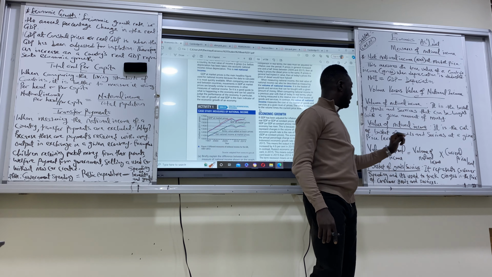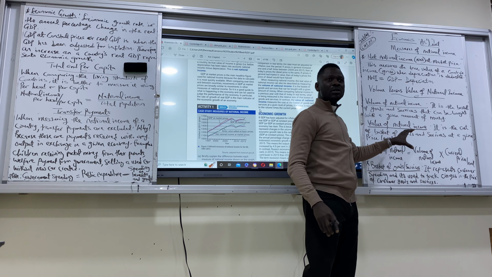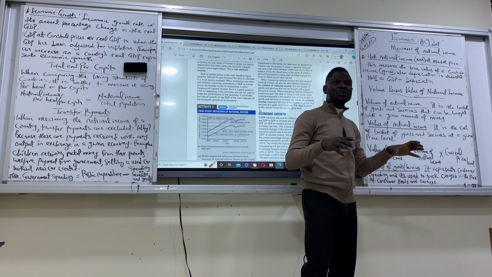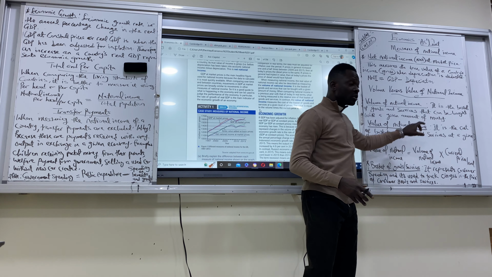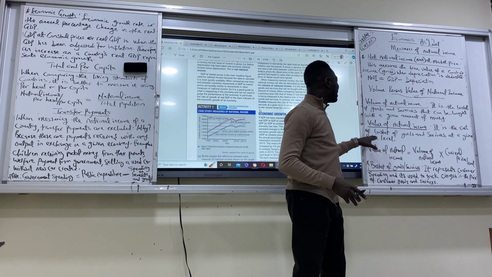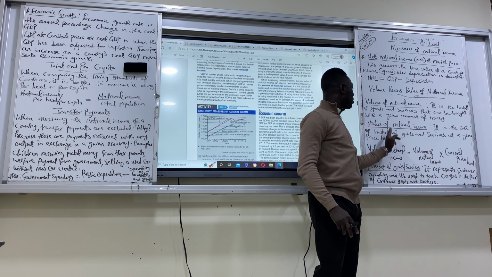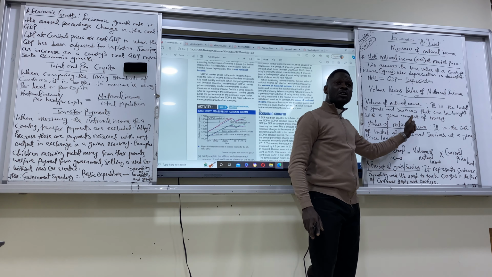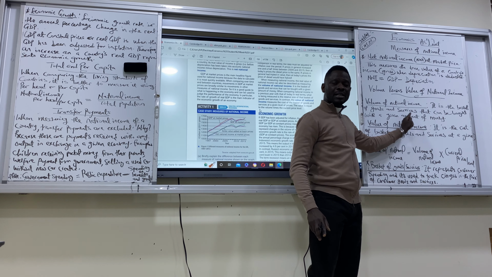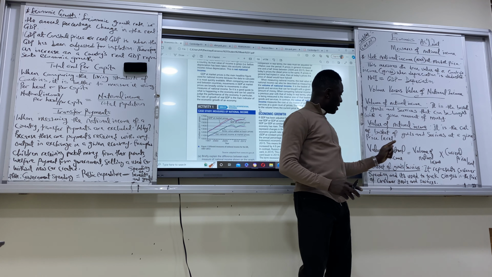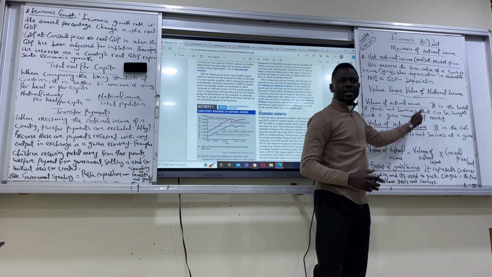Then the value of national income is the cost of the basket of goods and services at a given price level. So when we talk about the value, we're talking about the cost of what is being produced. So the cost of what is being produced is called the value of our national income. So the difference is that the volume of national income is the basket of goods and services you can buy with your money. That is volume. Value is the cost of that volume you are buying.